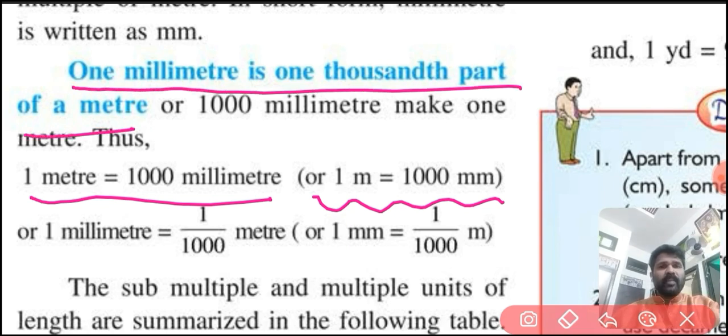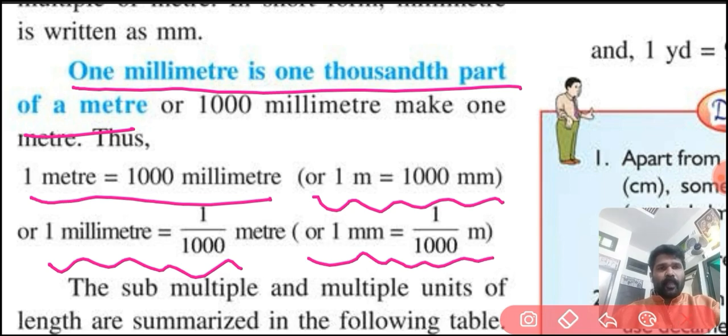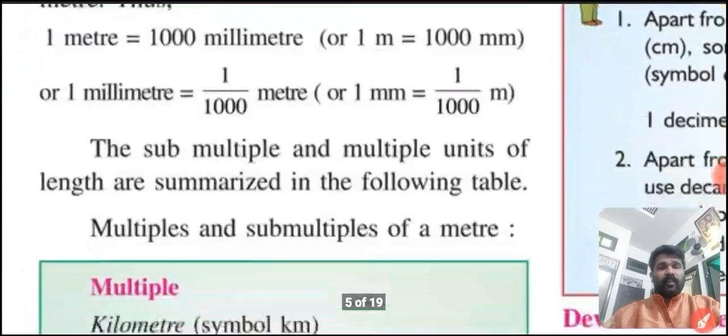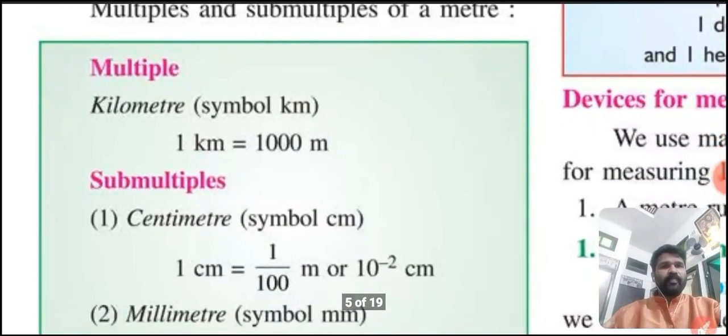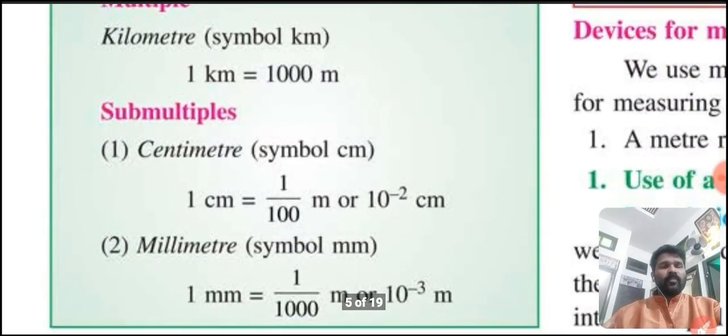This can be written as 1 millimeter is equal to 1/1000 meter, or 1 mm is equal to 1/1000 m. Understood? The submultiple and multiple units of length are summarized in the following table. Please go through it, the things which we have discussed now.